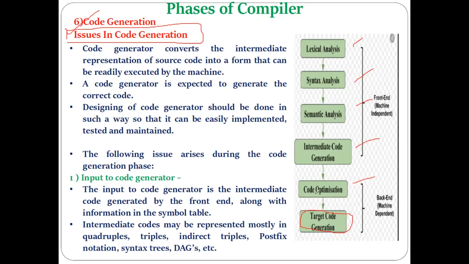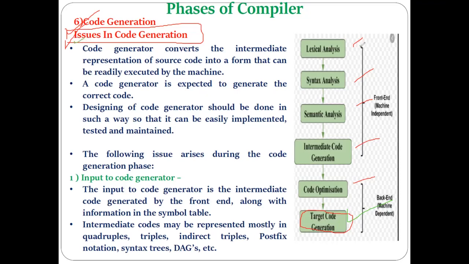Those things come under the category of different issues in code generation. Whenever the designer designs this last phase of the compiler, the code generator phase, he must take into account the different kinds of requirements and issues while designing it. Those things come under the issues in the code generation phase.